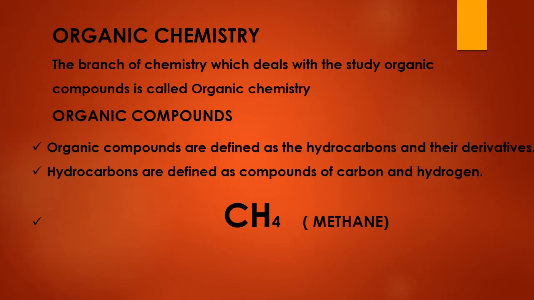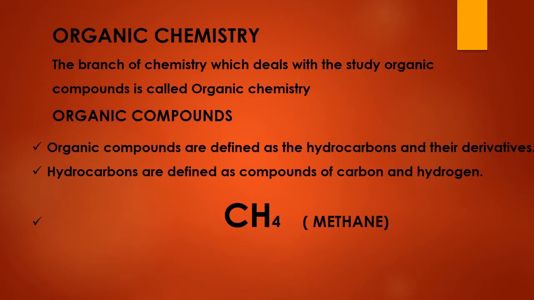Whenever you have an atom other than carbon attached to the carbon, such compounds are known as derivatives of hydrocarbons. That means by removing one or more hydrogens from carbon and attaching some other atom, the compound formed as a result is known as a derivative of hydrocarbon.